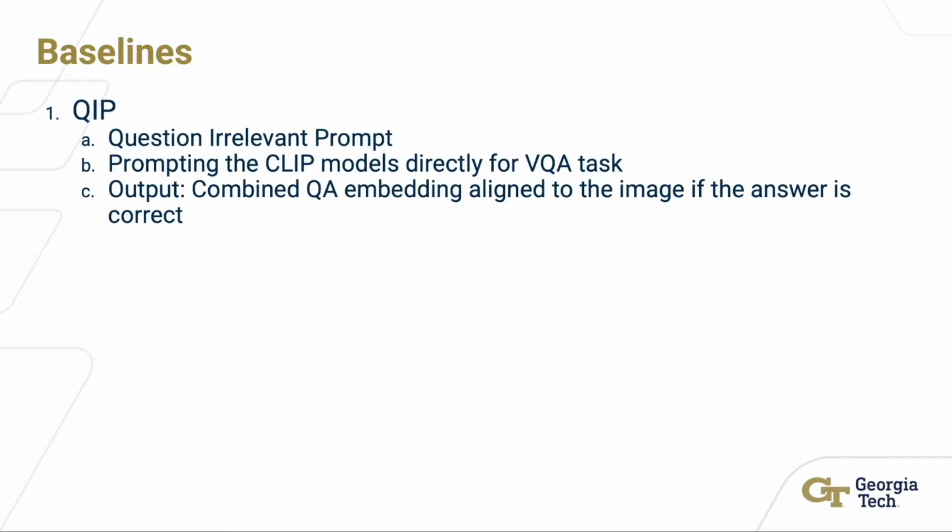We compare our approaches against two state-of-the-art baselines. First is QIP, which explored directly prompting the CLIP models for the VQA task. They used a question text, answer text template together with prompt engineering of image classification to prepare prompts. The resulting prompts are irrelevant of questions.